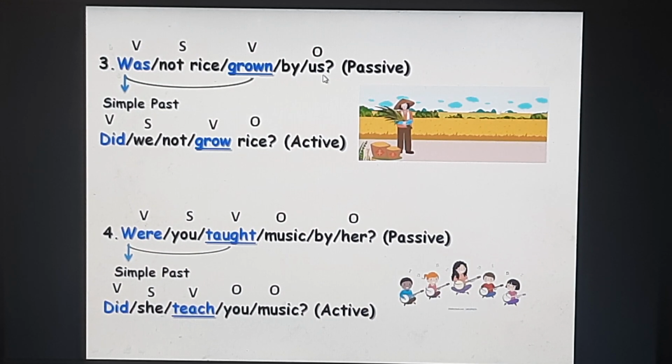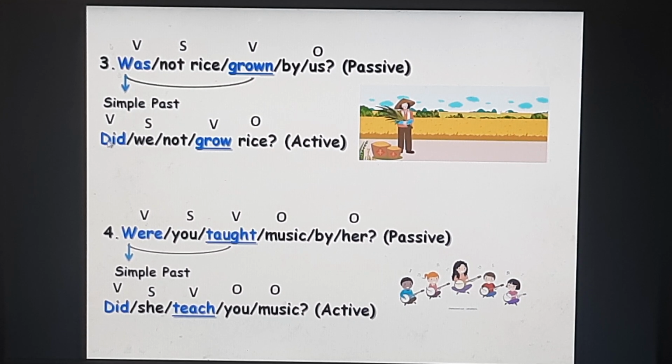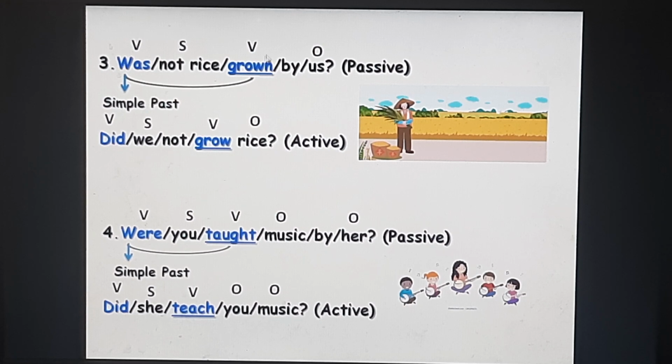Was not rice grown by us? Passive voice. Was grown is your simple past, so your auxiliary will be did. Us will change into we. Not is your negative. V1 of grown is grow. Rice is your object. Did we not grow rice is your active voice.